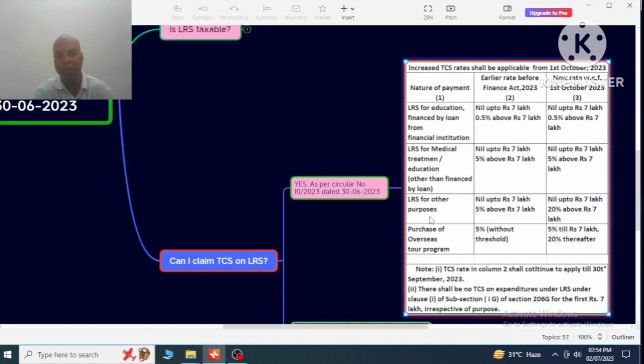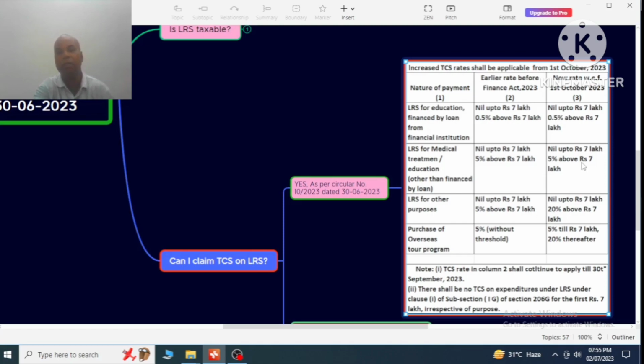And number three, LRS for other purposes. In the two cases of education or medical, we have discussed earlier. But for LRS for other purposes, not education, not medical, earlier, before the Finance Act 2023, up to 7 lakh there was no TCS, but above 7 lakhs the TCS was 5% of the amount remitted.